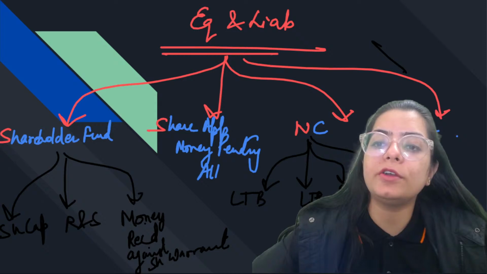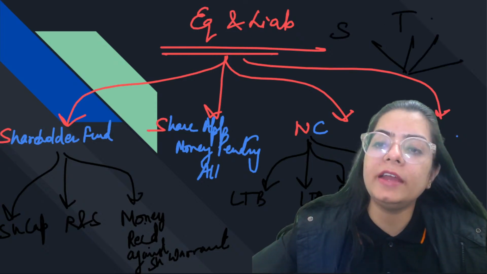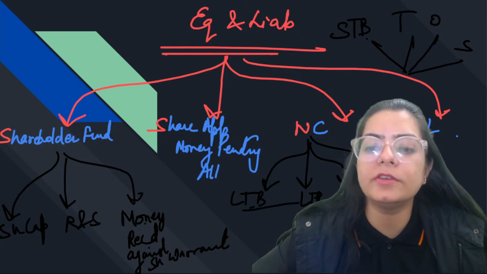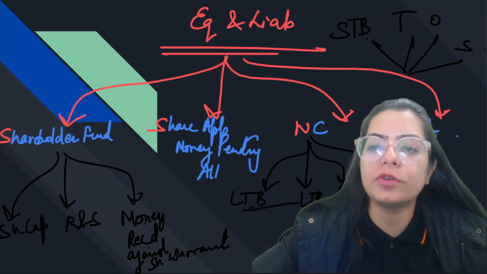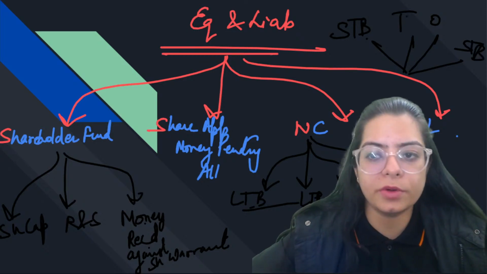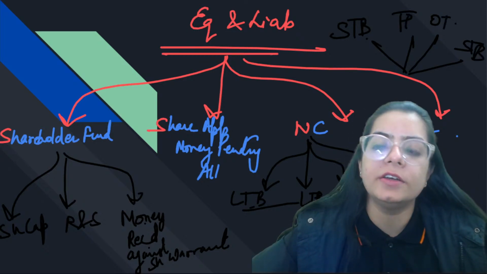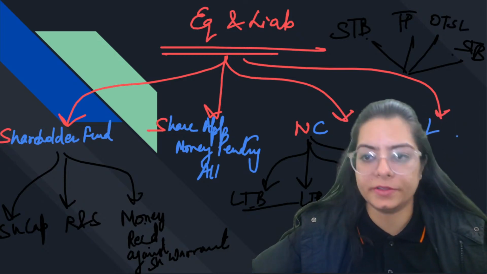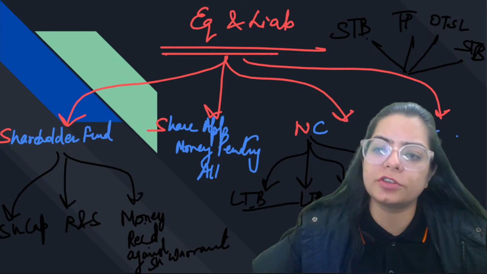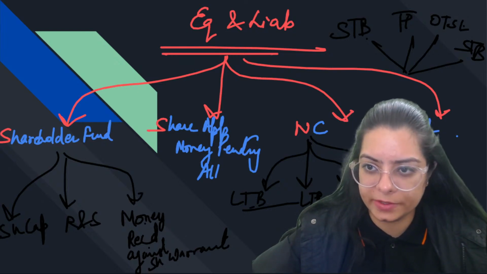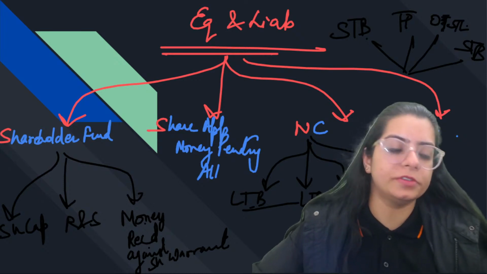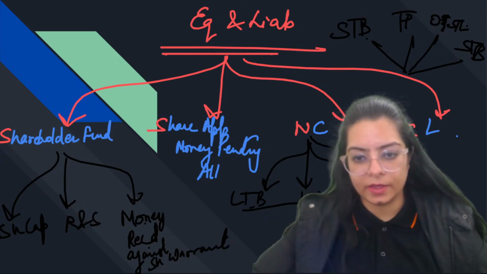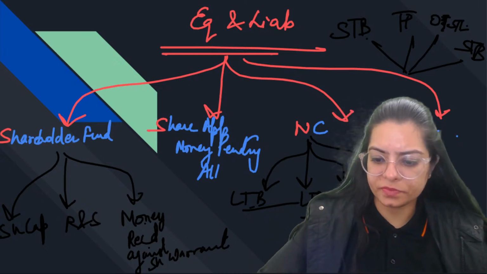Current liabilities are divided into four parts: short-term borrowing, same thing you did in the non-current. Now borrowings are going to be short-term, because current means short-term. Then trade payable, other current liabilities, and short-term provisions. So this is how the equity and liability side is divided. Yeah, this much only.